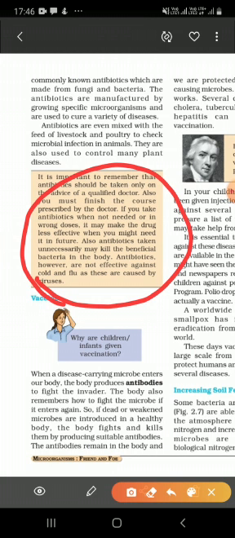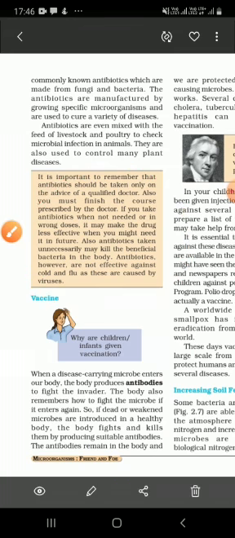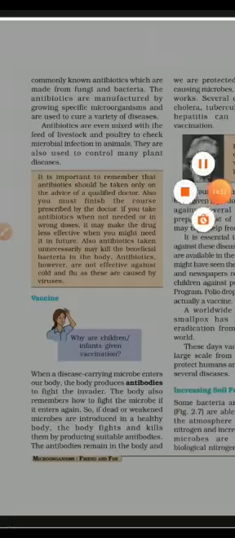So if unnecessarily we are taking the antibiotics, they may kill up the beneficial bacteria present in our body. So it should be taken only under doctor's guidance and for the number of prescribed days. So correct doses are required, otherwise the next time when you are falling ill, the antibiotics will not be that effective. Let's see video for this.